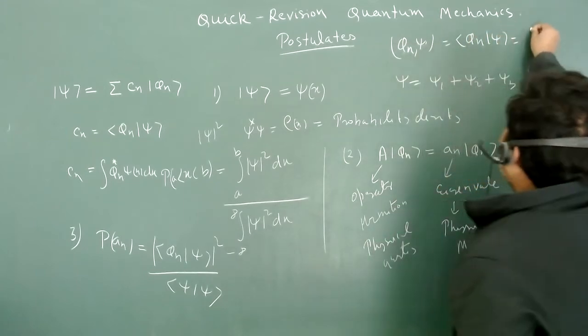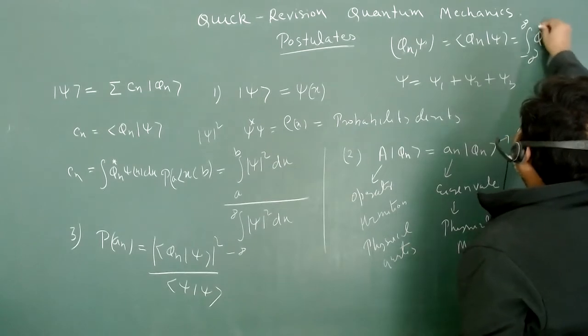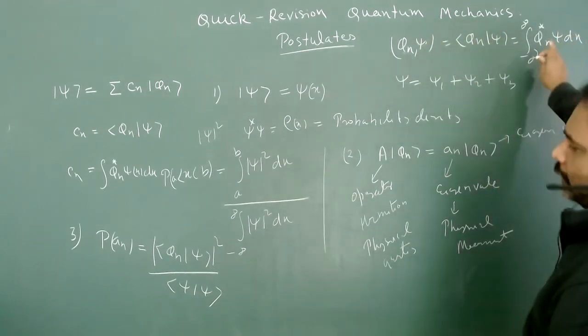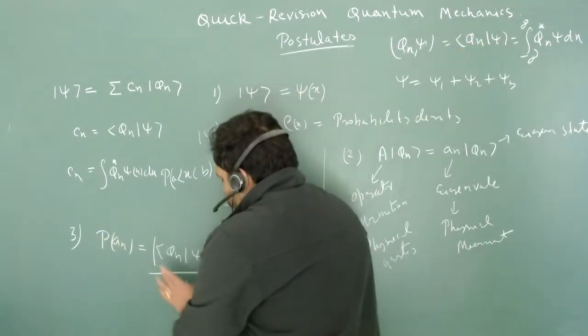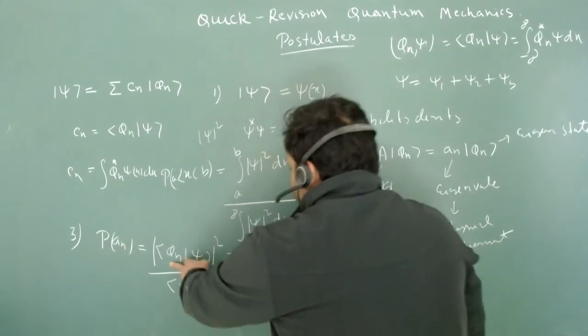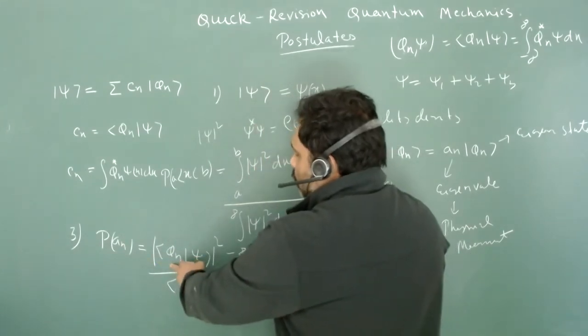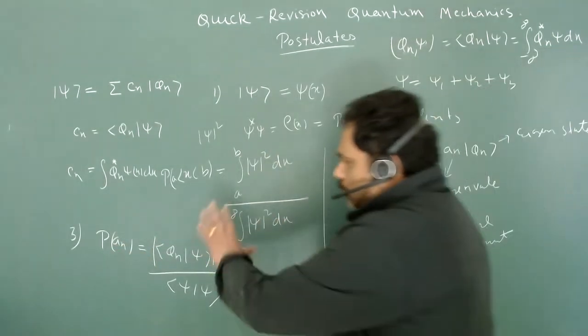That means I am talking about integral from minus infinity to plus infinity, phi n star psi dx. So you have to do practice on this particular thing. So this is your probability of measurement of an on state psi, and phi n is the normalized eigenstate, suppose with the eigenvalue an. So this is your third postulate.